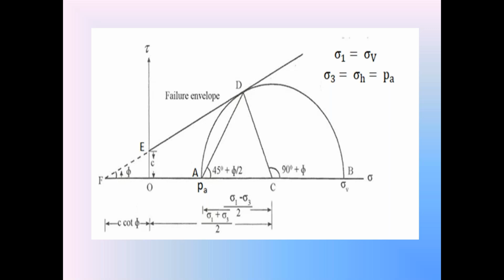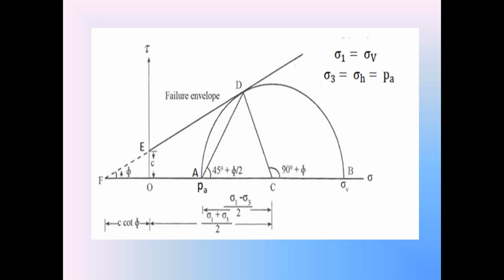Remember, sigma 3 is also the active earth pressure PA in the backfill. C is the midpoint of line AB, the center of the Mohr stress circle. So the length AC is the radius of that Mohr stress circle. That radius AC is equal to sigma 1 minus sigma 3 divided by 2.